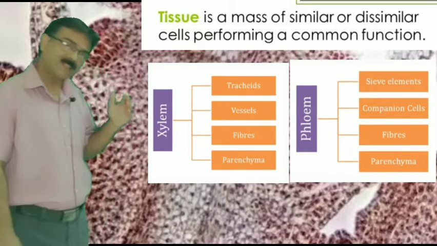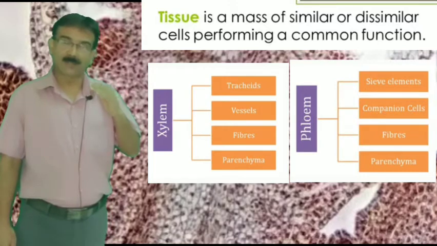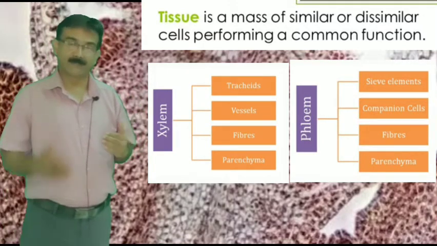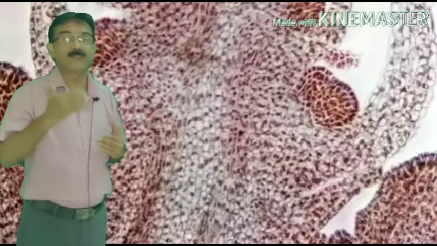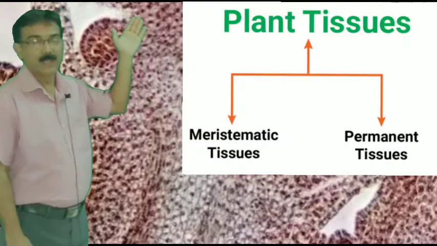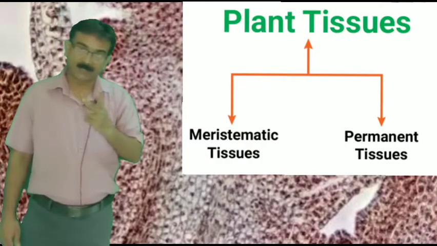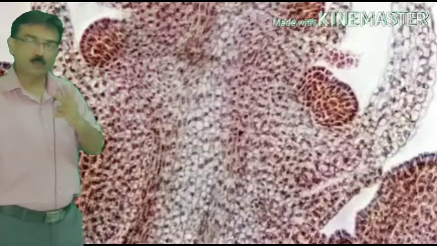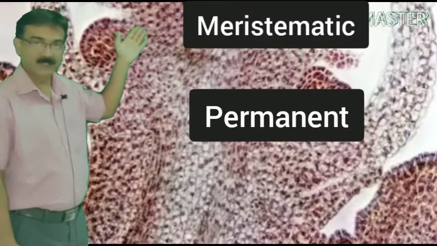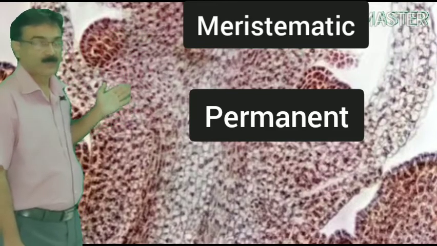Now, as we proceed through the topic, we find that plant tissues are of various types, and animal tissues are also of various types. First, we will proceed to plant tissues. In plants, tissues can be broadly categorized into two types: meristematic tissues and permanent tissues.